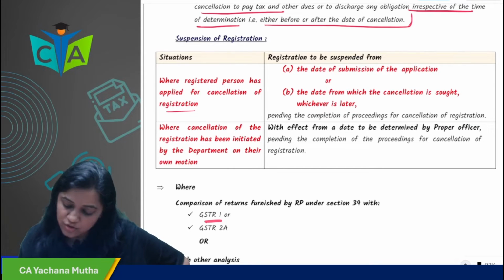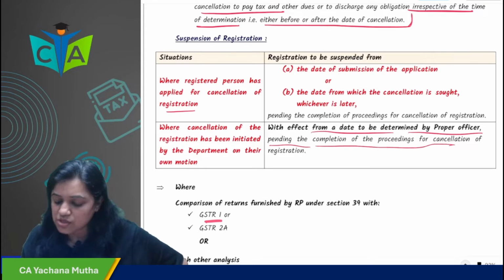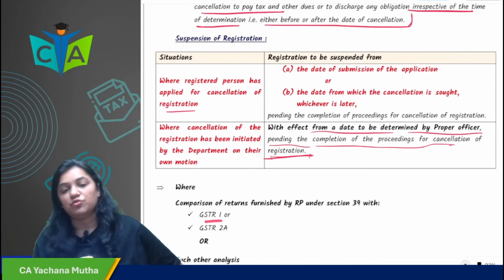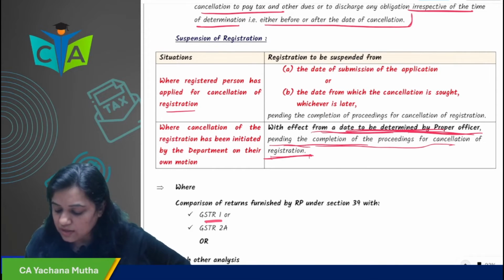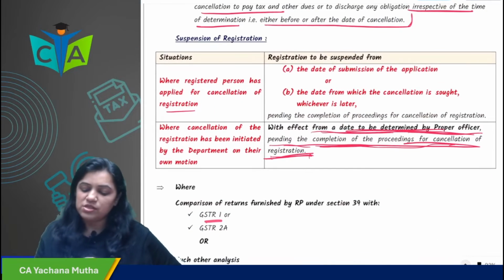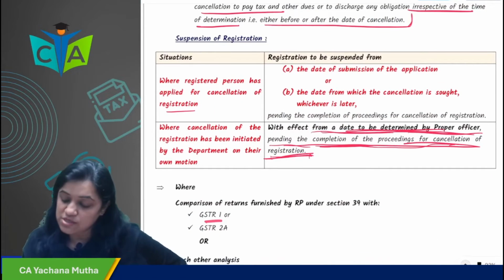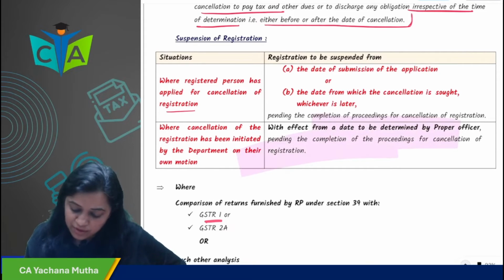But where the cancellation of registration has been initiated by the department on their own motion, then with effect from a date to be determined by the proper officer, pending the completion of proceedings for cancellation of registration, your registration will be suspended for this much period.